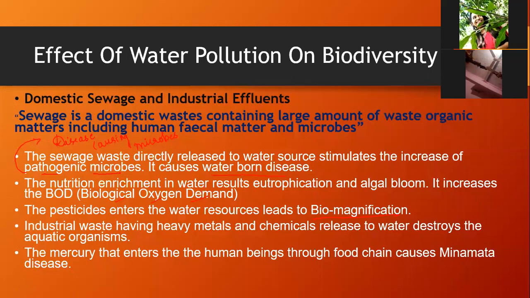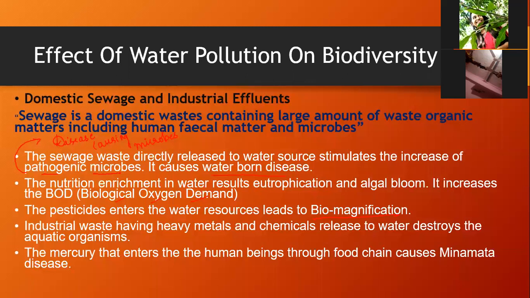Now, when we were talking about the Minamata disease also, what happens is the industrial waste, they do not dump it any other places, but they allow it to go into such water bodies. The industrial waste having heavy metals and chemicals released into the water destroys the aquatic organisms.